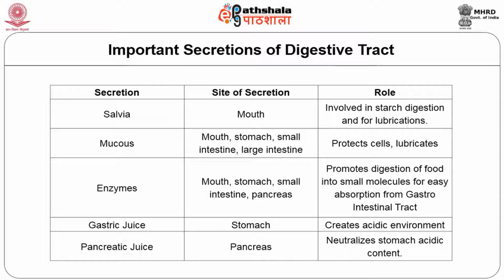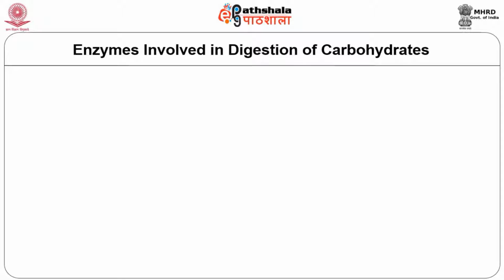Gastric juice is secreted by the stomach, which creates an acidic medium in the stomach. The next one is pancreatic juice, secreted by the pancreas, which is essential to neutralize the acidic content of the stomach. Now we will see the enzymes involved in digestion of carbohydrate.